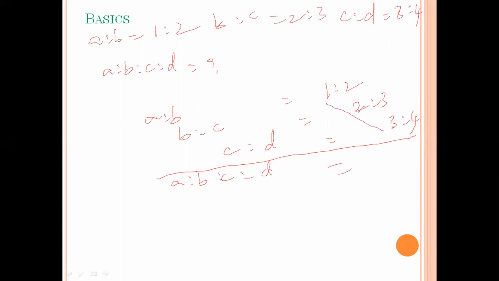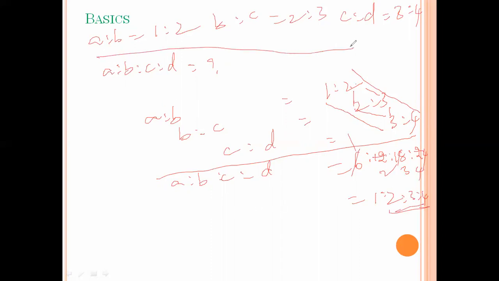Here, 1 into 2, 2 into 3 is 6. Half diamond: 2 2 is 4, 4 3 is 12. Another half diamond: 2 3 is 6, 6 3 is 18. Then 2 3 is 6, 6 4 is 24. 6 1 is 6, 6 2 is 12, 6 3 is 18, 6 4 is 24. So 1 is to 2 is to 3 is to 4 is not it; the combined ratio of these three ratios is 6 is to 12 is to 18 is to 24. So in this way, find the combined ratios of the given ratios.